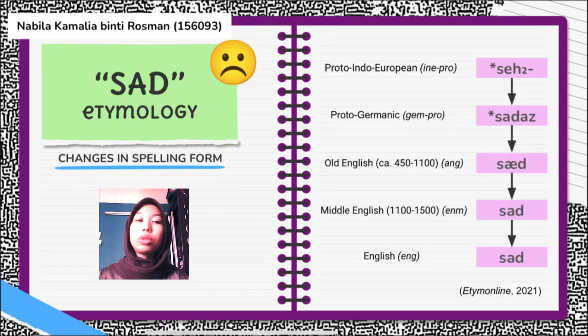Next, we will look through the etymology of the word sad in the changes in spelling form. According to Etym Online also in 2021, as you can see in the slide, it's actually from the Proto-Indo-European, firstly which spelled as se, and then when it's coming to Proto-Germanic, it's become sades. Then it changes to sad in Old English, and then turning to Middle English. Now we already can see the transformation becoming sad and also in English, which we are using right now.